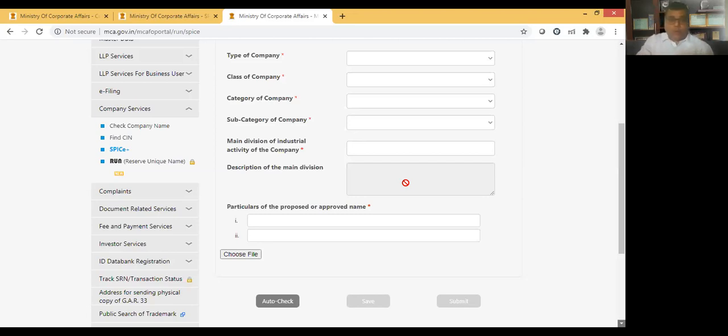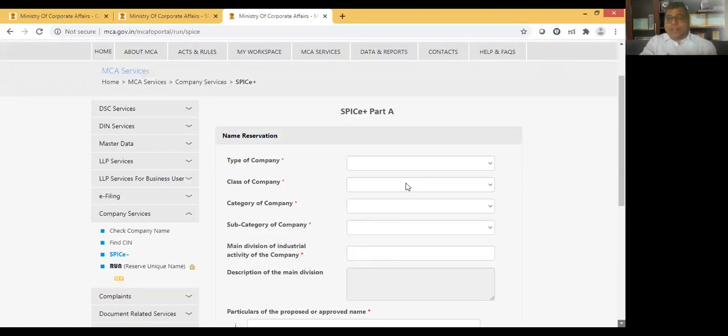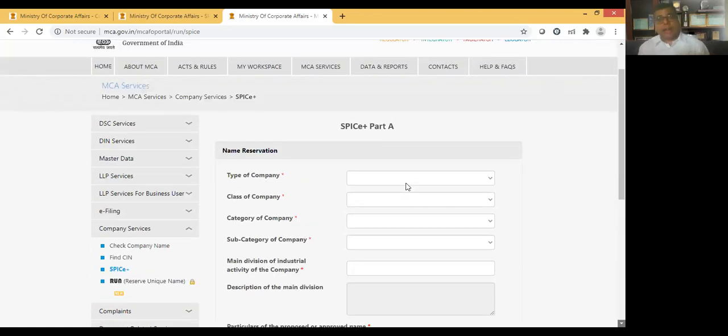So it's up to you whether you want to go for Part A and Part B simultaneously, or you can go for Part A and then, after approval of the name, go for Part B.